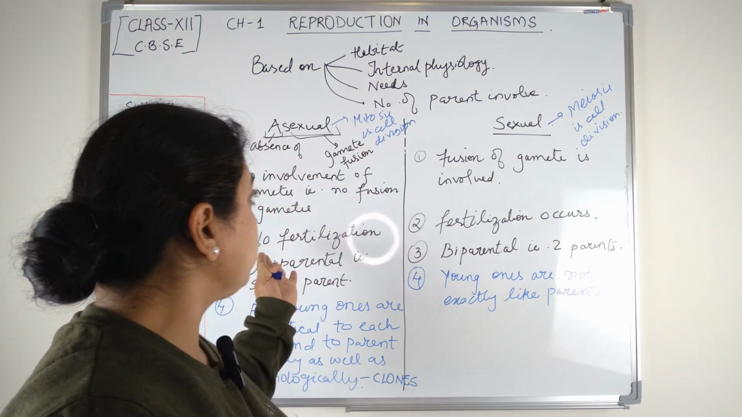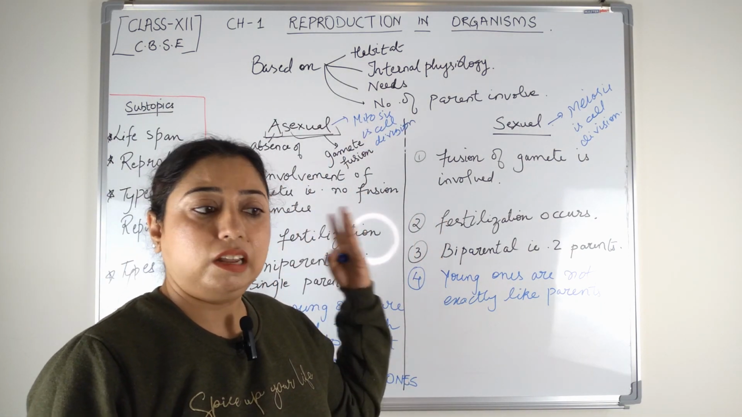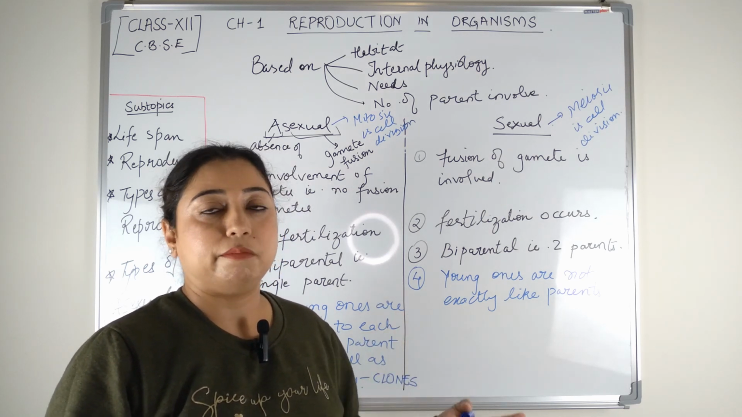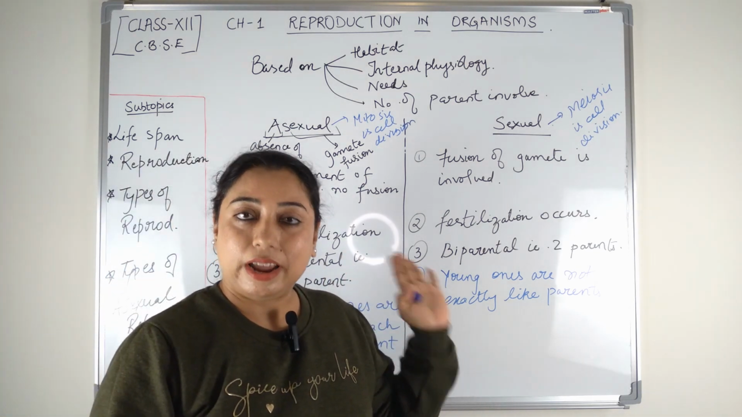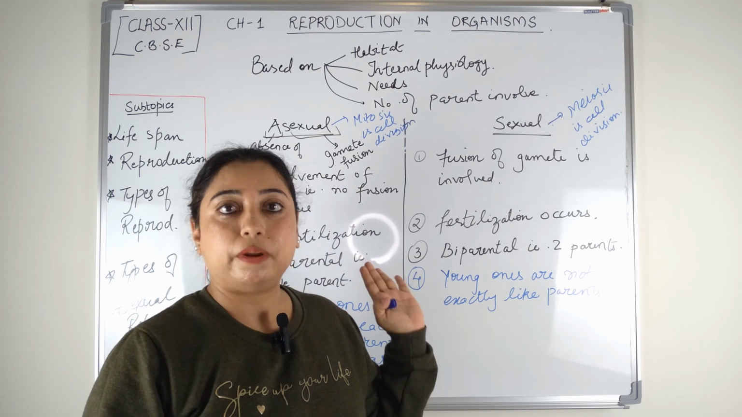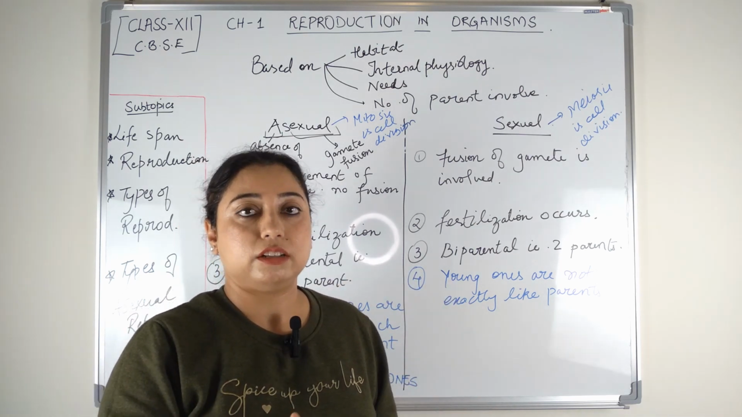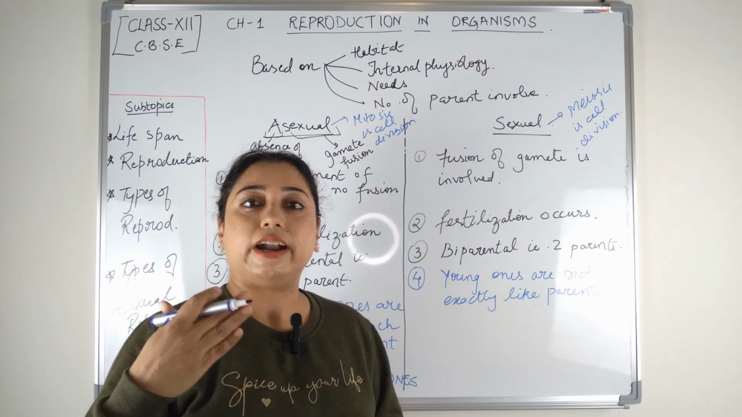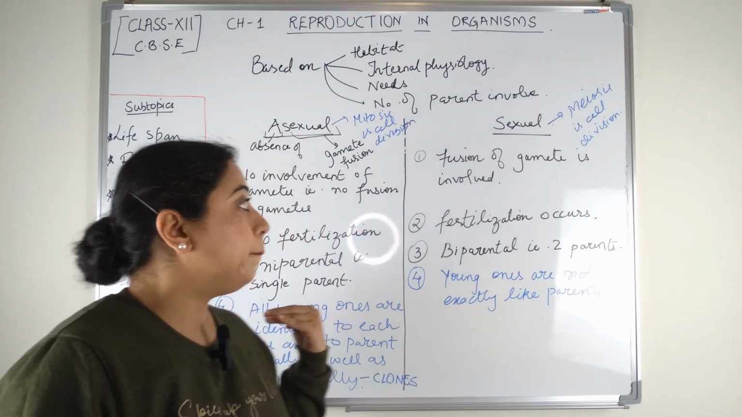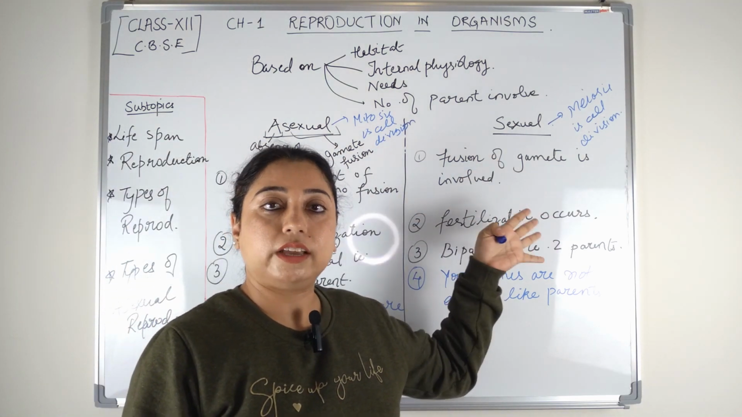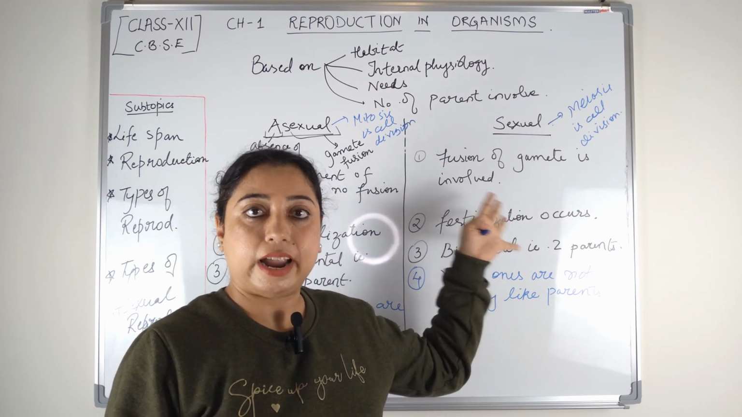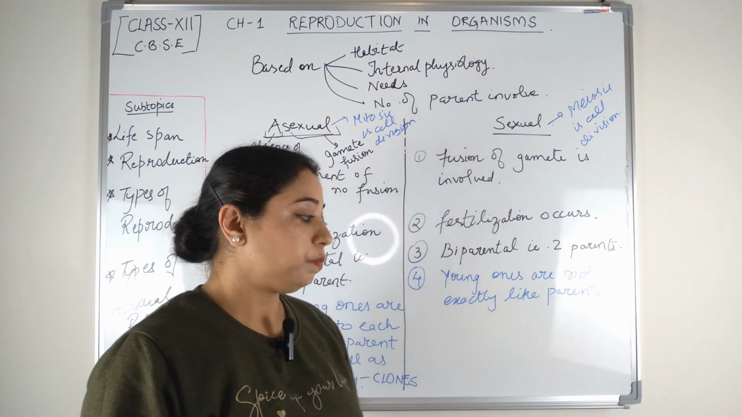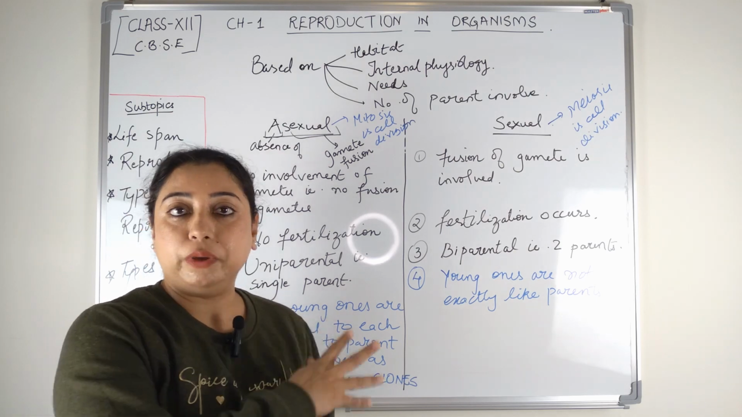Alright, asexual reproduction takes place in lower organisms like bacteria, or in protistans, unicellular organisms like amoeba. It does occur in plants as well as animals. In plants we call asexual reproduction by a different name, that is vegetative propagation. And there are some simple-bodied animals like hydra and planaria which undergo asexual reproduction. But sexual reproduction takes place only in complex-bodied higher plants and animals, right? Simple body design organisms rarely undergo sexual reproduction. So this is about the difference between the two.